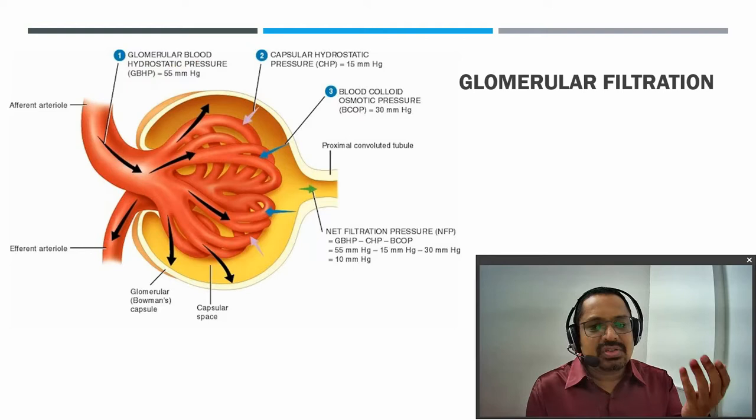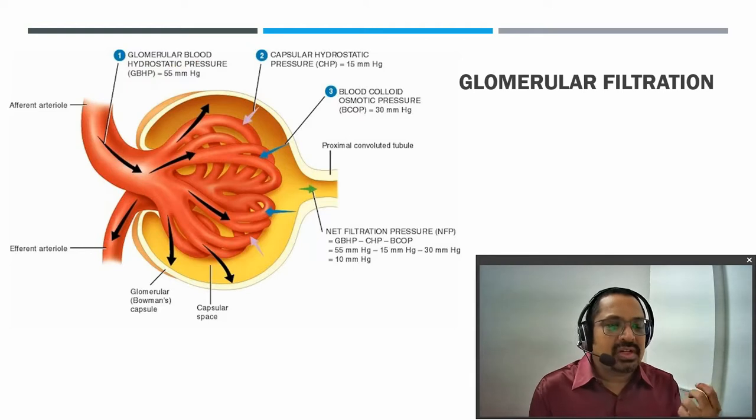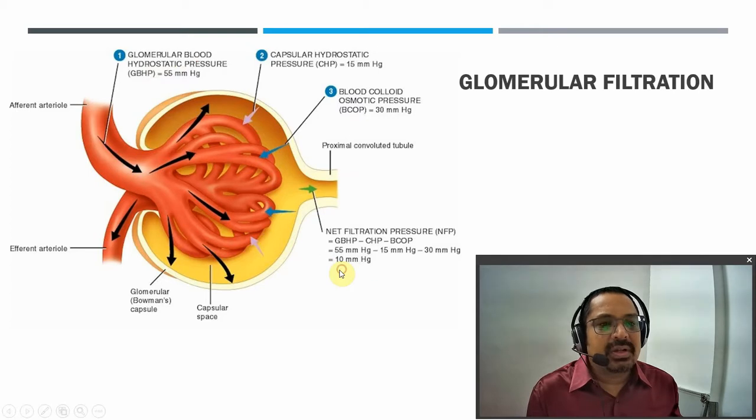Opposing means which reduces the glomerular filtration. It is not the 55 mm of Hg, it is just 10 mm of Hg by which the glomerular filtration takes place. The opposing forces here include the capillary hydrostatic pressure, that is a reverse pressure which is generated here, which pushes some of the liquid from the glomerulus back to the blood.